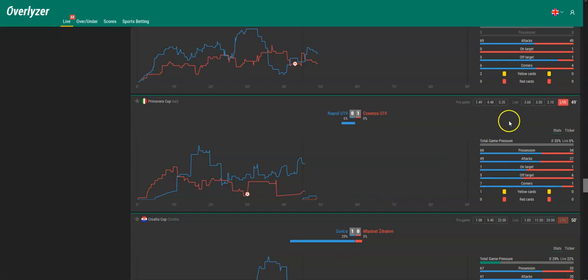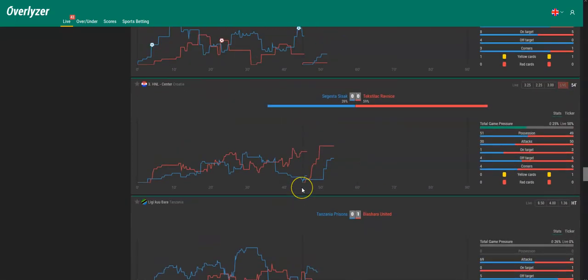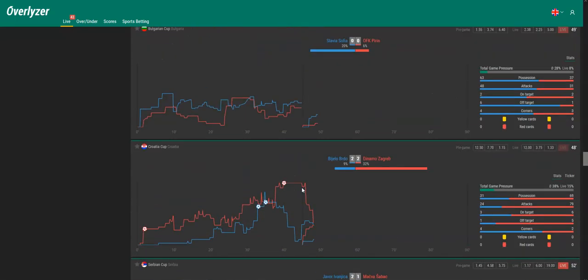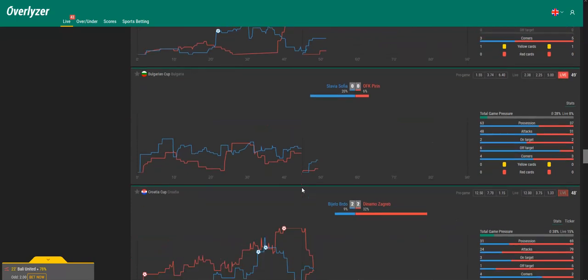So in this case, as the live odds for Napoli are 3.60 at the moment, we could go for a double chance here, for example, that Napoli at least doesn't lose after 90 minutes. Not sure what's the odds for that, but I guess we get something like 1.50, 1.60, which is also a really good occasion. So yeah, we can also keep this game in mind. And we go on and have a look on other games.